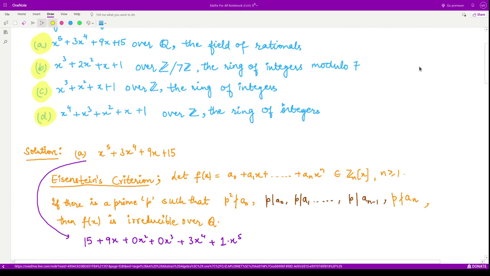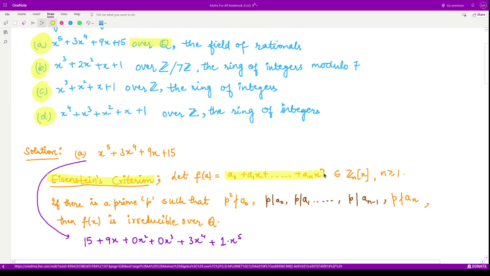The first polynomial is a polynomial of degree 5 and we need to check it over the field of rational numbers, right? So we have a result called Eisenstein's criteria. Please make sure that this is not Einstein's criteria, but this is Eisenstein's criteria, which says that if you have any polynomial a0 plus a1x plus up to an x raised to power n, right?